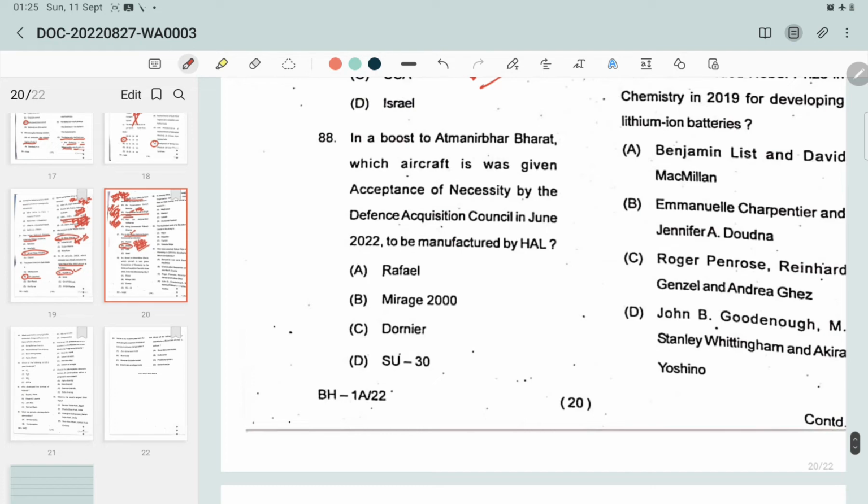Question number 88. In a boost to Atmanirbhar Bharat, which aircraft was given acceptance of necessity by the Defence Acquisition Council in June 2022 to be manufactured by Hindustan Aeronautics Limited? Rafale, Mirage 2000, Dornier, Su-30. The correct option is the Dornier. It is an indigenously manufactured 2-engine aircraft, used by the Indian Navy, Coast Guard and Indian Air Force, and it is manufactured by Hindustan Aeronautics Limited, that is HAL.